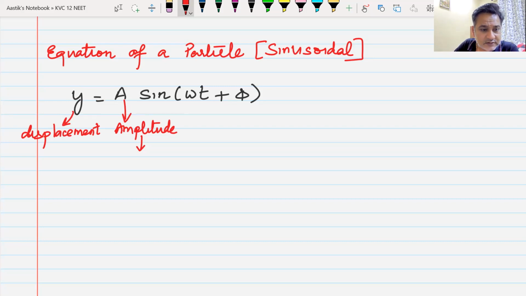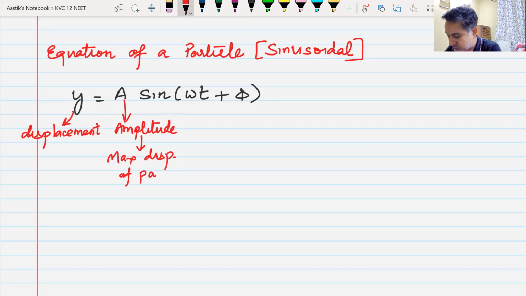Do we understand this? Okay, do we understand this? So amplitude is the maximum displacement of the particle from the mean position. You can write it as: maximum displacement of the particle is known as your amplitude. Maximum displacement of the particle is your amplitude. Well done. What is T?